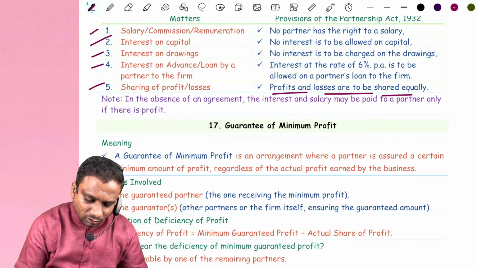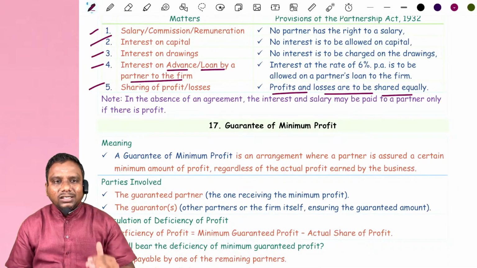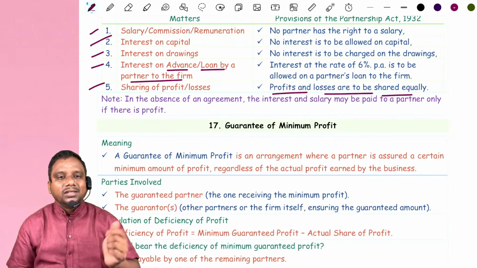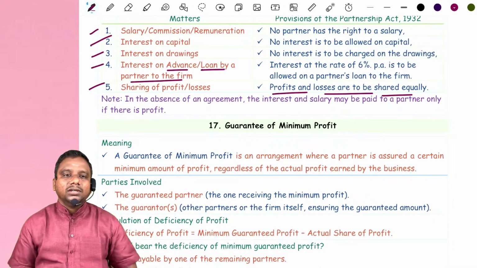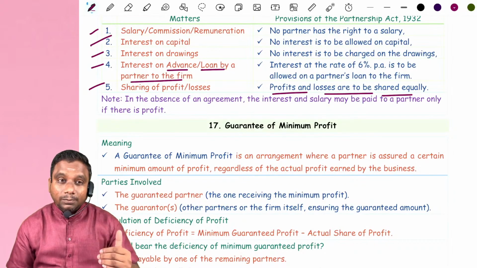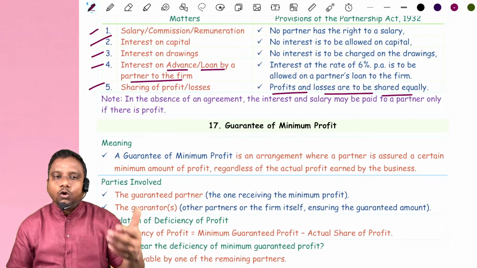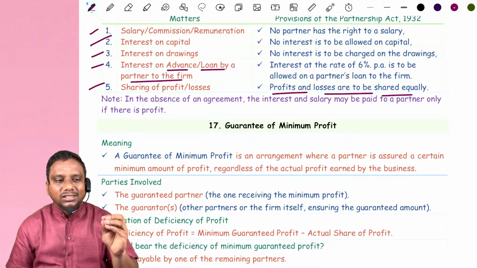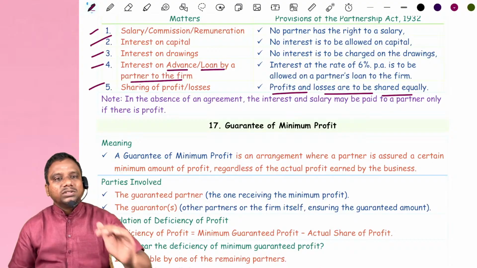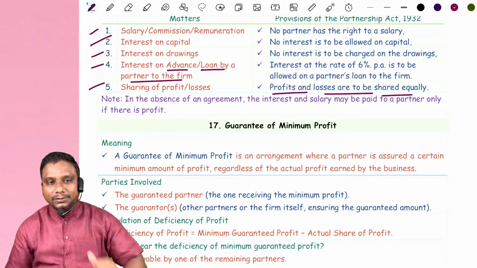Next, interest on advance or loan by a partner to the firm. Generally, partners provide capital to the business, but sometimes partners may lend money to the business. This is called an advance taken by the firm from a partner, and it is considered a loan or advance. On this, generally we allow some interest. If the partners have not agreed how much interest is payable, then we have to see the partnership act.